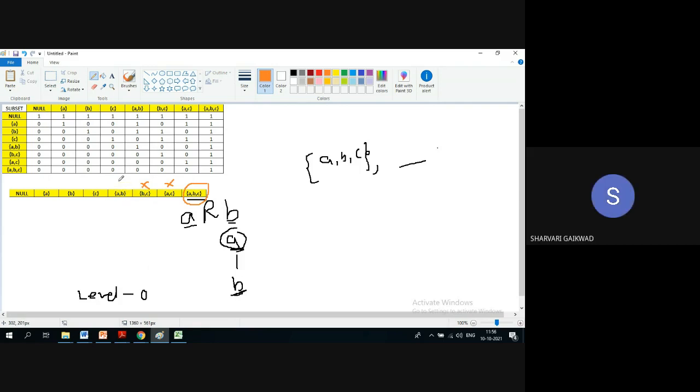What about this? No. What about this? No. What about this? No, sir. What about this? It is a superset of itself. So therefore, only one candidate is there, that is A comma B comma C, which is at level 0.